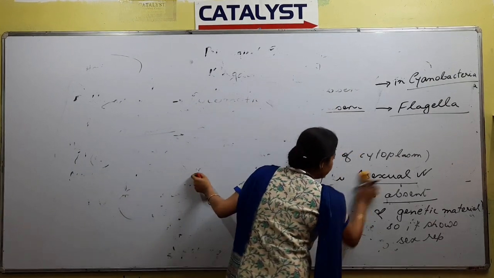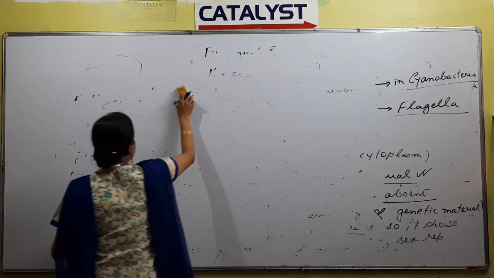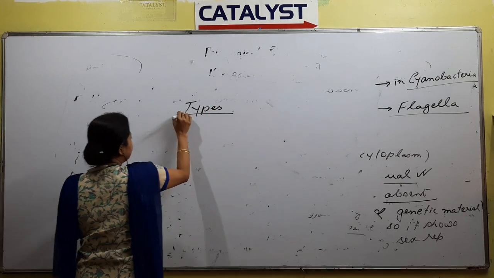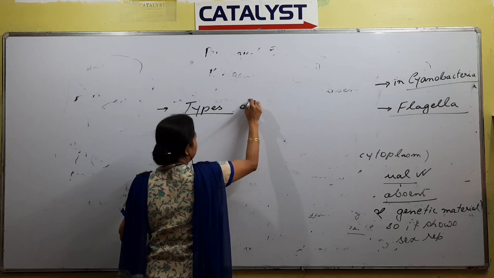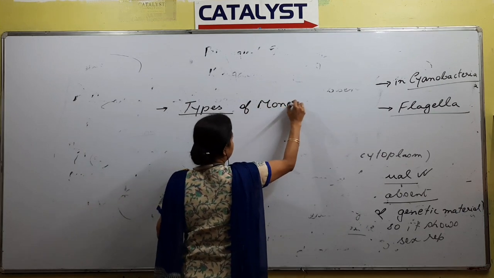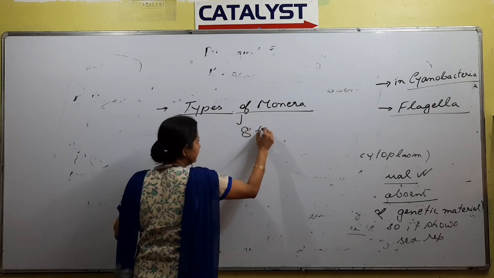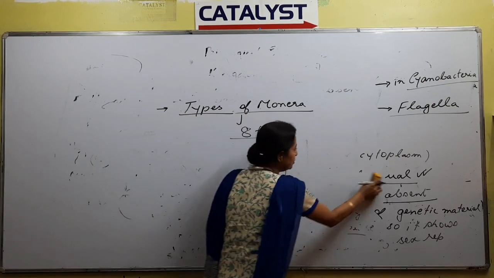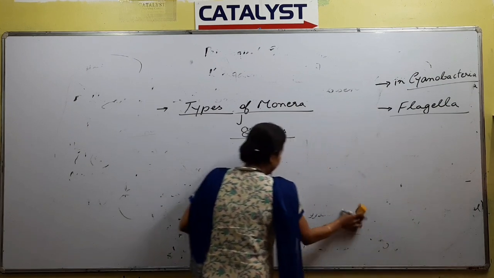Next point is types of Monera. Monera is a kingdom. Types. There are almost 8 types, right? Out of these 8 types, according to your NCERT book, you are supposed to read only 5 of them in details. And what are these 5?